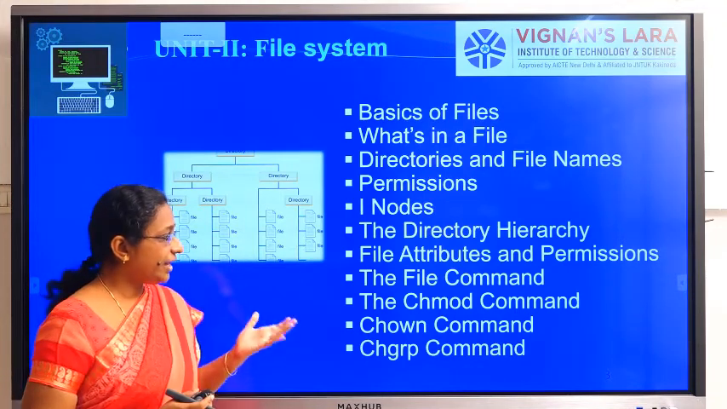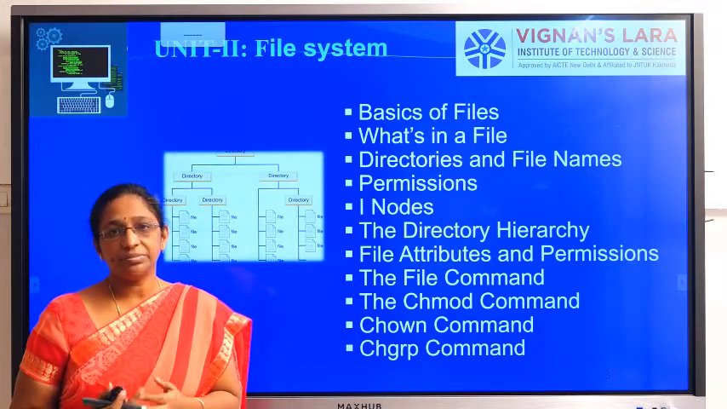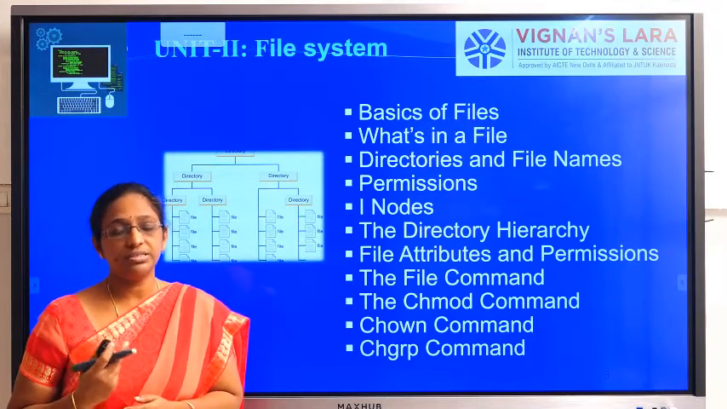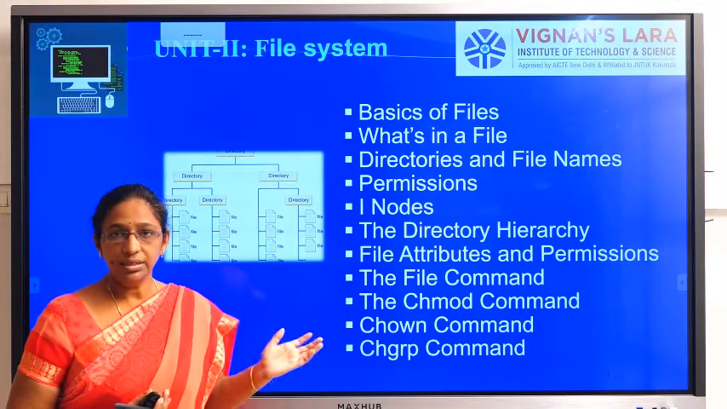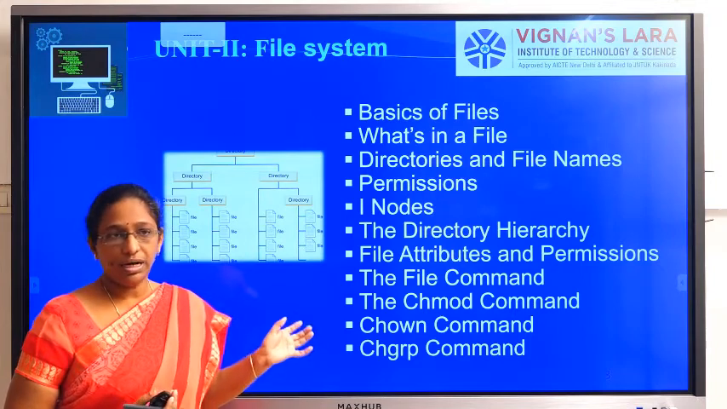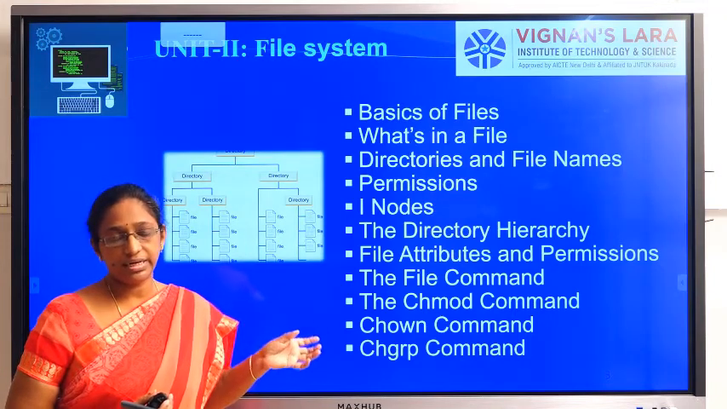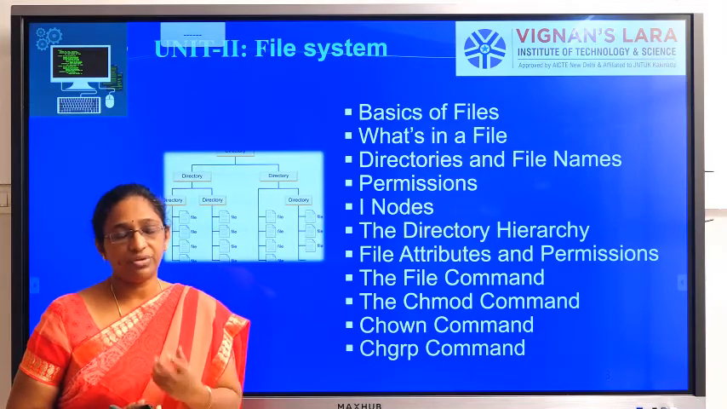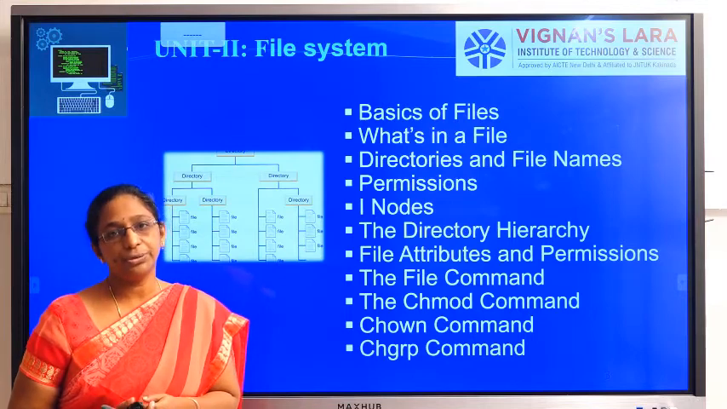We also have the chmod command, which is for changing the permissions of a file. If we want to change some permissions of the file, that can be done by using the chmod command. So this is about the second unit, file system, where we will be studying some basic things about files and directories, and some commands related to files.